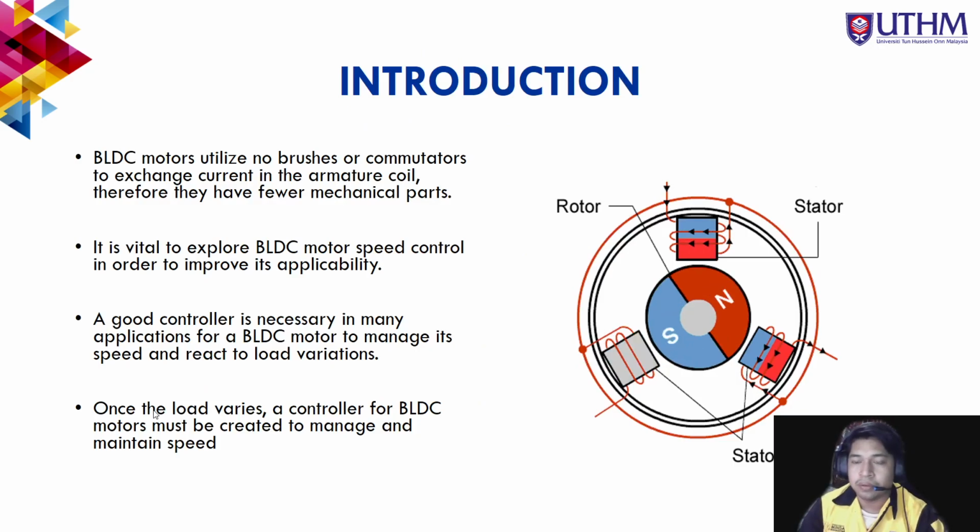First of all, for the introduction part, BLDC motors utilize brushless commutation to exchange the current in the armature coil. Therefore, they have fewer mechanical parts. It is vital to explore BLDC motor speed control in order to improve the application capability. A good controller is necessary in many applications for a BLDC motor to manage its speed and react to load variation. Once the load varies, a controller for the BLDC motor must be created to manage and maintain the speed.